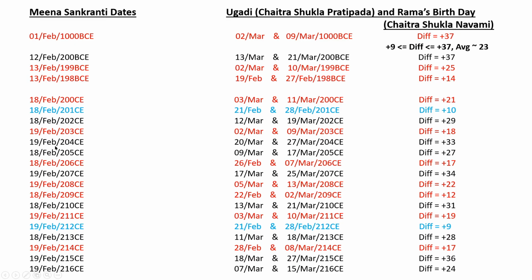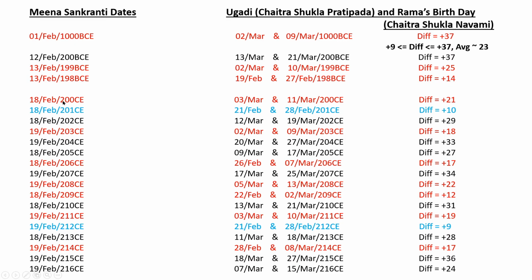The Gregorian date is locked to the sun's north-south movement. This is the moon's movement along the zodiac, so it has variation. Between the day the sun enters Pisces, Meena Sankranti, and Rama's birthday, Chaitra Shukla Navami, there can be a maximum gap of 37 days and a minimum gap of 9 days. And the average gap works out to be around 23 days.